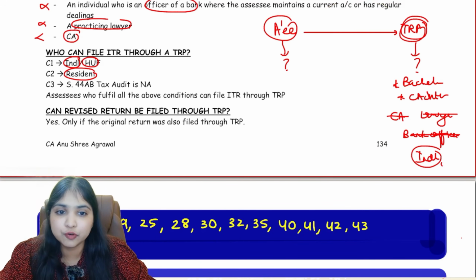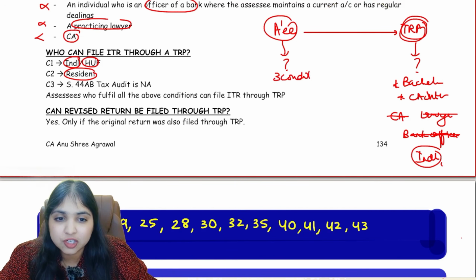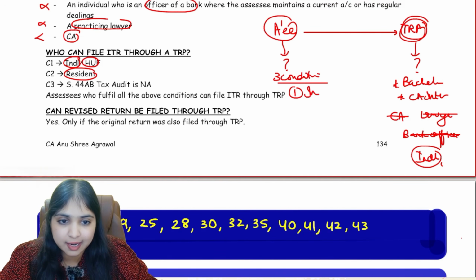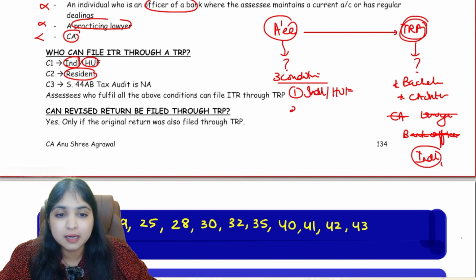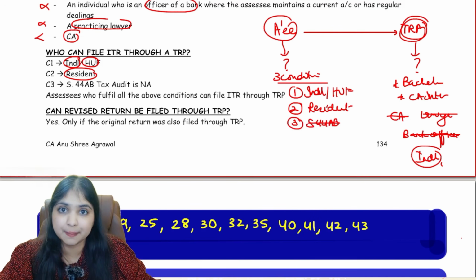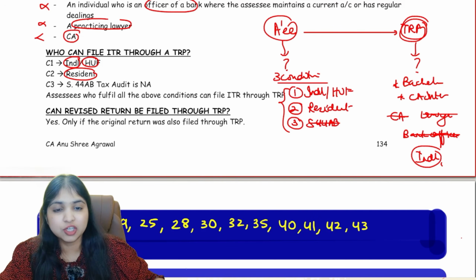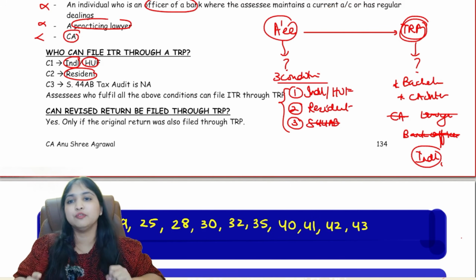Now, who can be the assessee who is taking the help of TRP? That assessee has to fulfill three conditions, guys. Condition number one, the assessee has to be either an individual or a HUF, which means a company can never go to TRP. Then condition number two, this person has to be a resident. And condition number three, for this person, section 44AB tax audit should not be applicable. Only if you fulfill all these conditions, only then you can take the help of TRP to file your return.